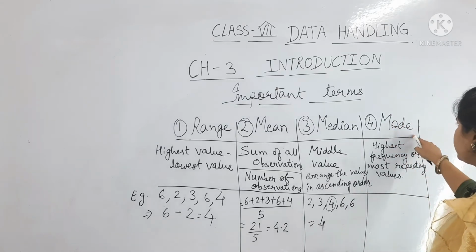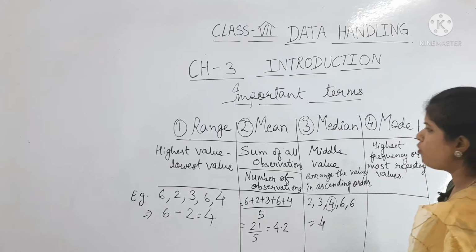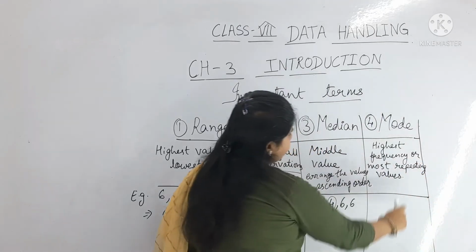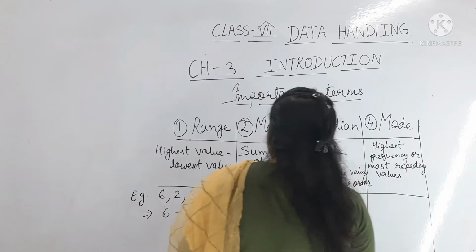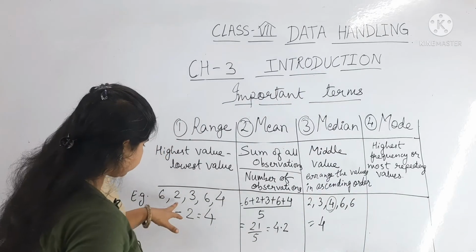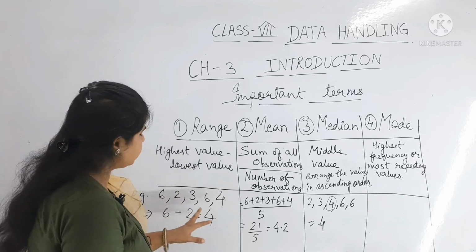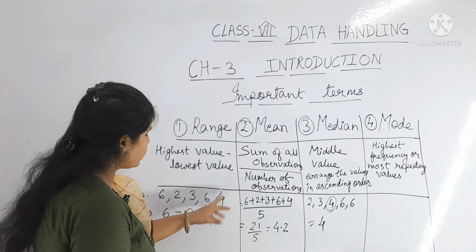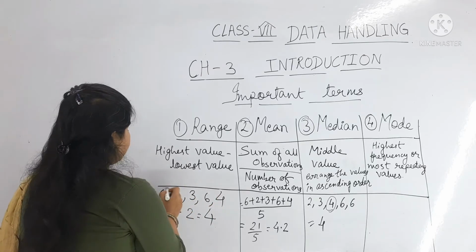Now come to the last one, the mode. Mode means highest frequency or most repeating values. Here you can see 2 is written one time, 3 is one time, 4 is one time, and 6 is 2 times.